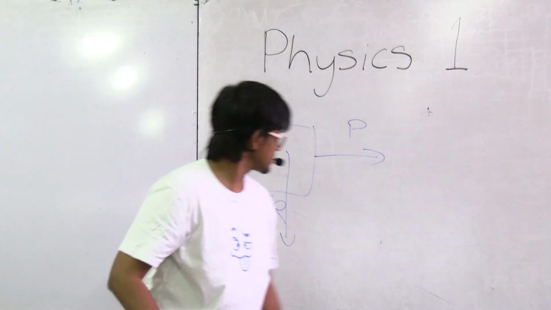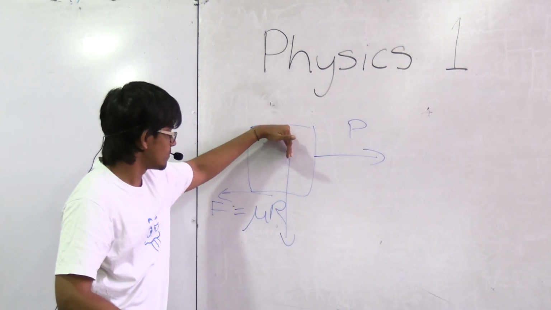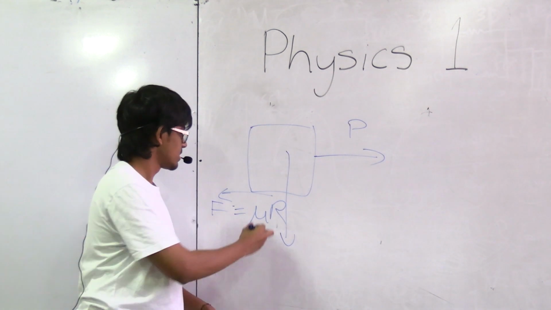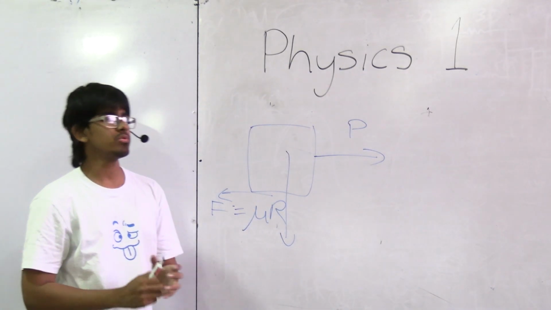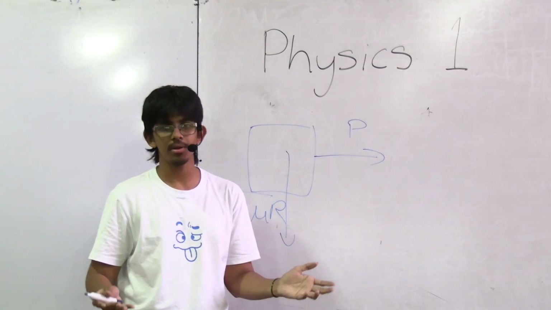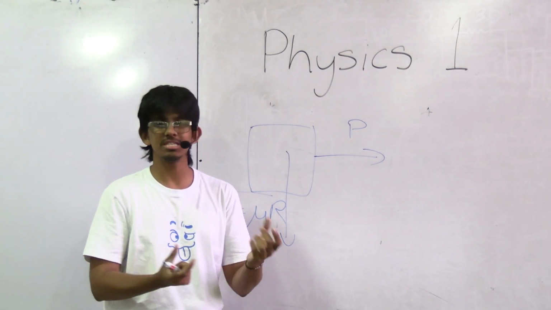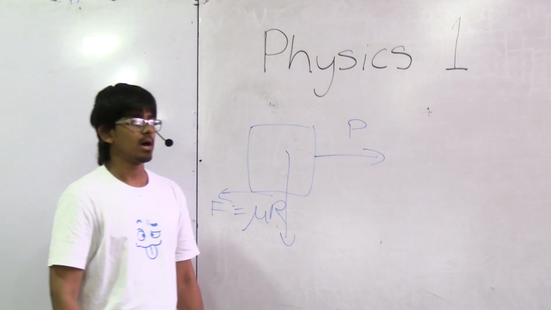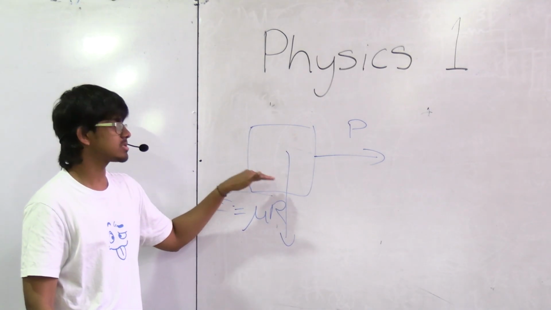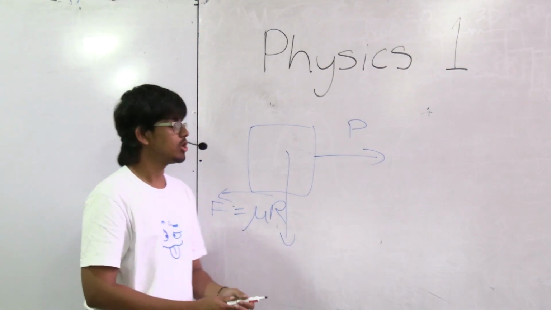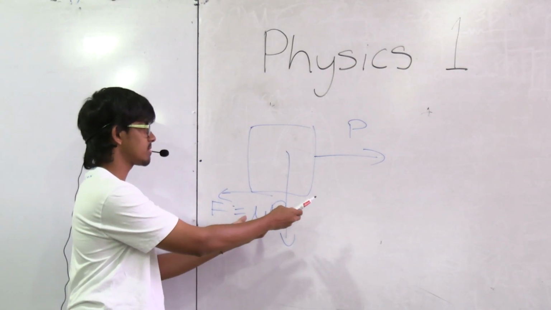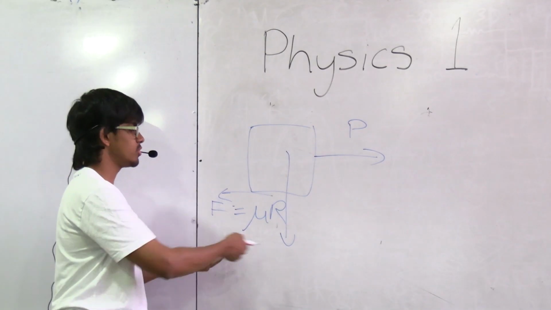So then the downwards force is multiplied by a certain value, this mu thing. Don't think of mu too hard, because really mu is just a number, a hypothetical number to simplify this entire process.